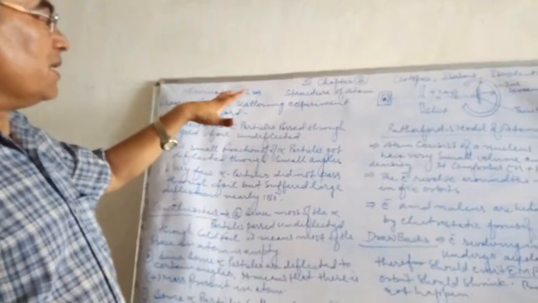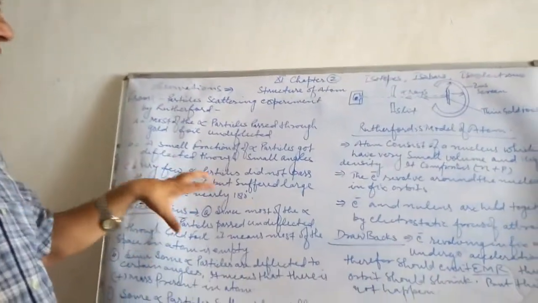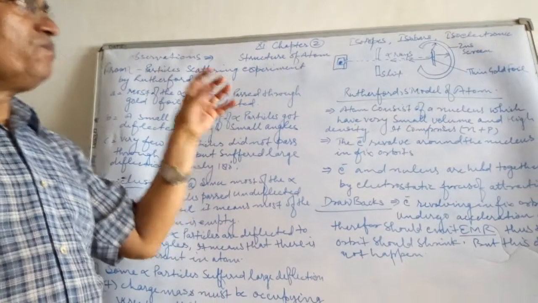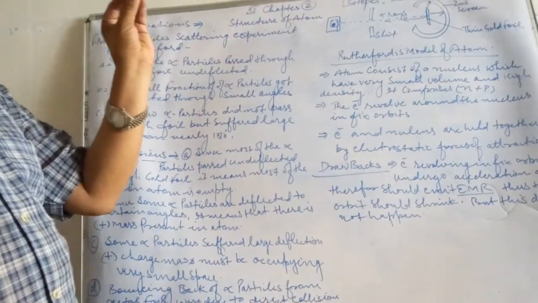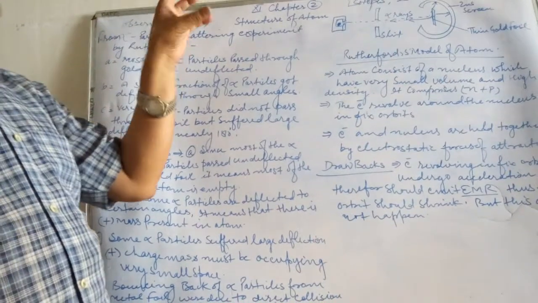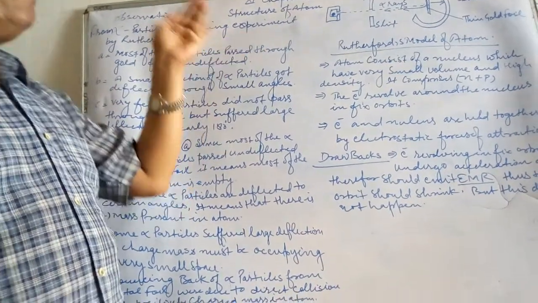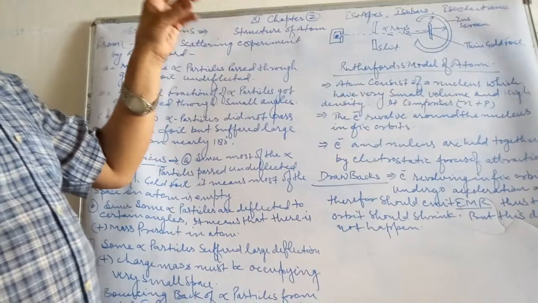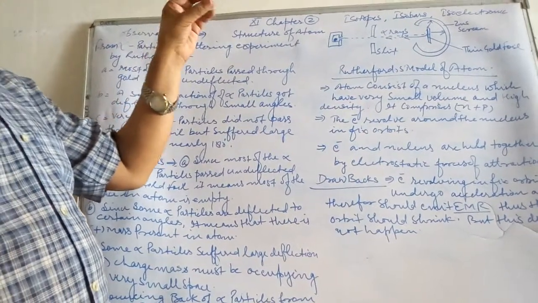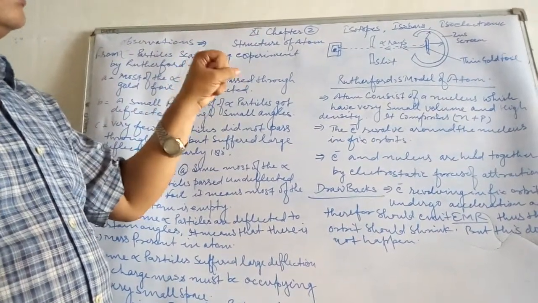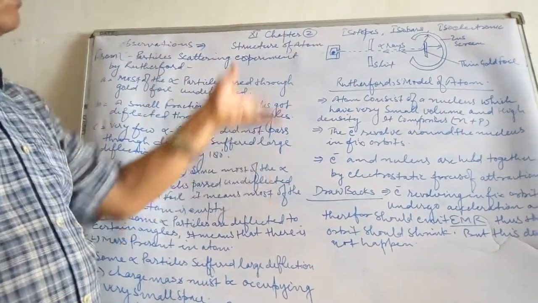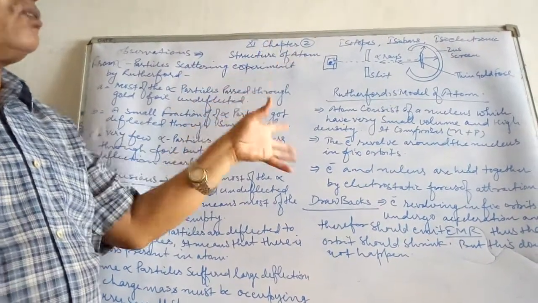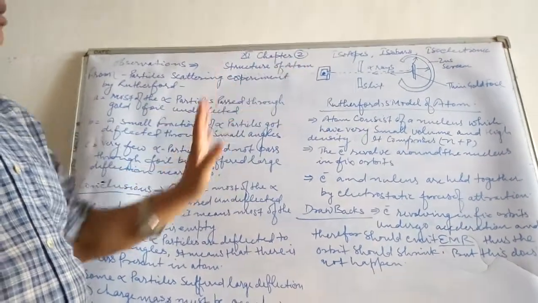It means, according to these experimental observations, the atom has a very tiny, very small volume and high density nucleus, positively charged, containing proton and neutron, and there is large space around the nucleus where electrons are situated in a circular path.